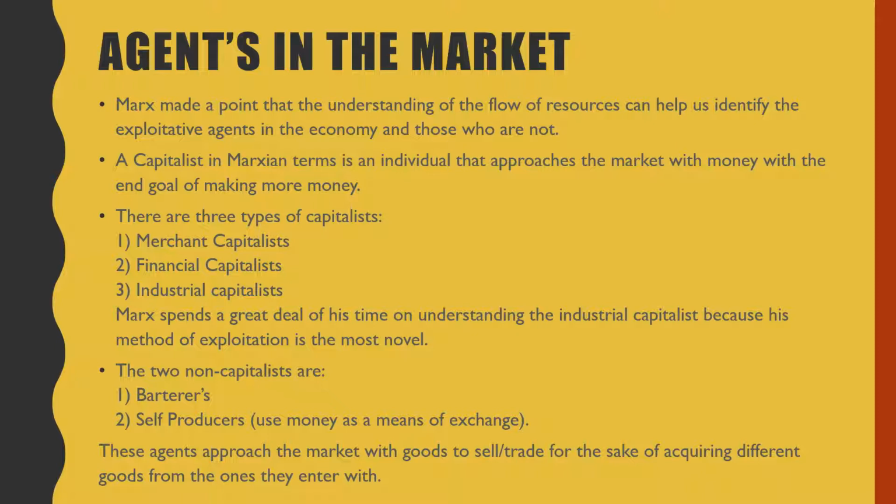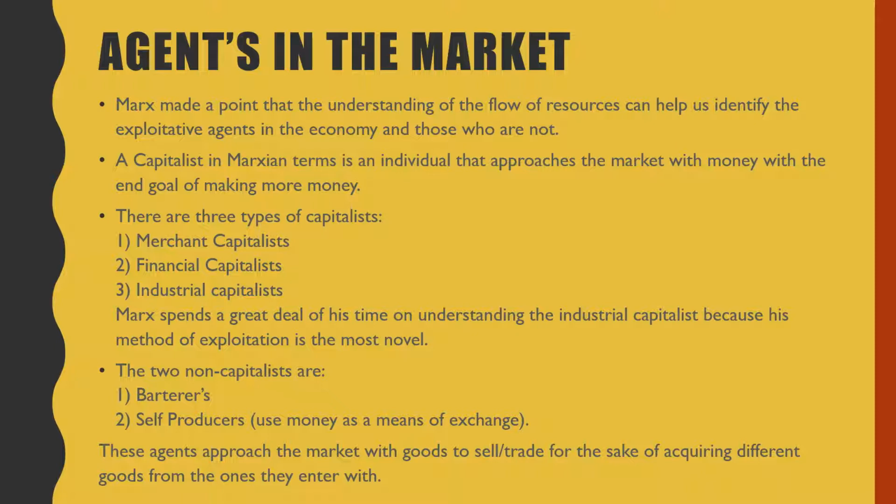A capitalist in Marxian terms is an individual who approaches the market with money with the end goal of making more money. There are three different types of capitalists: merchant capitalists, financial capitalists, and industrial capitalists. Marx spends a great deal of time on understanding the industrial capitalist because his method of exploitation is the most novel. The two non-capitalists are barterers and self-producers.